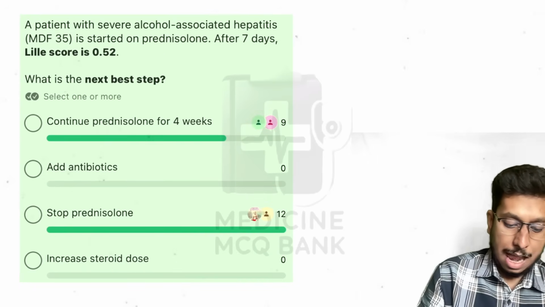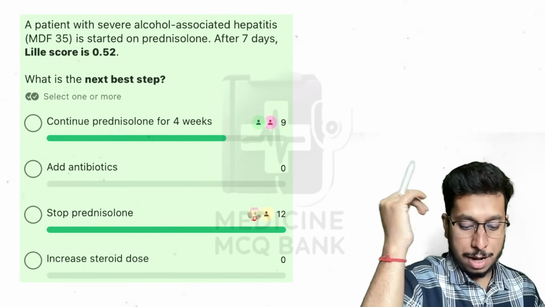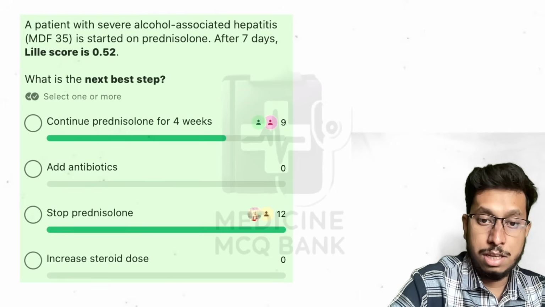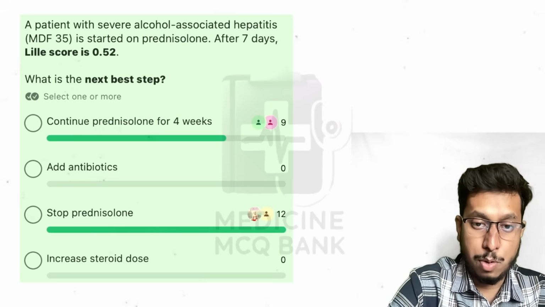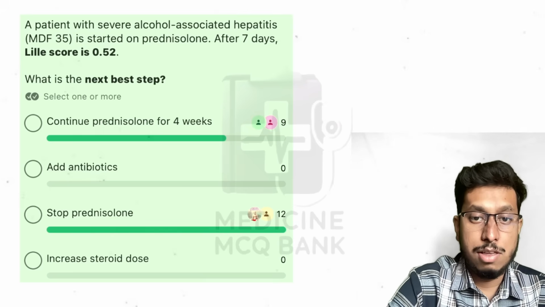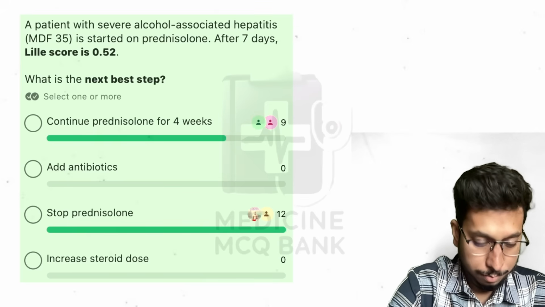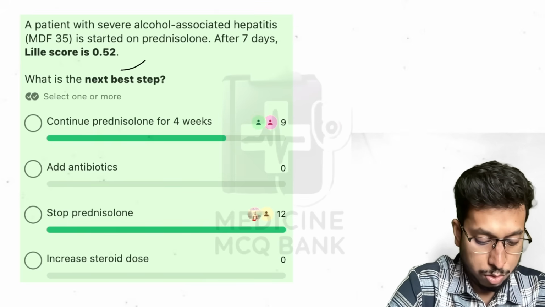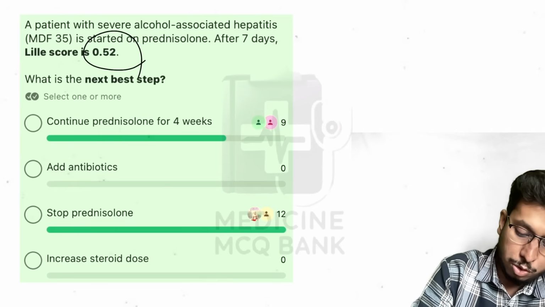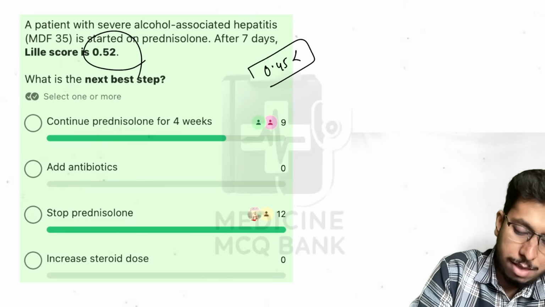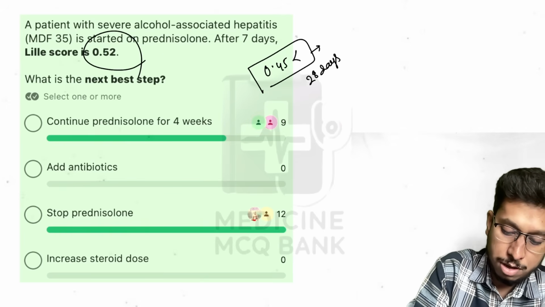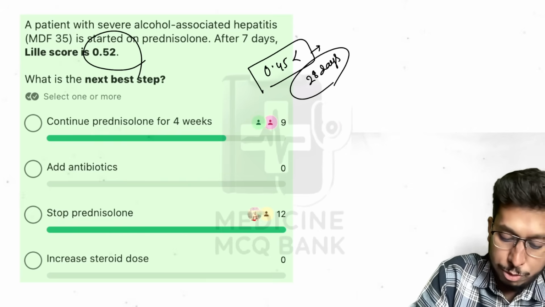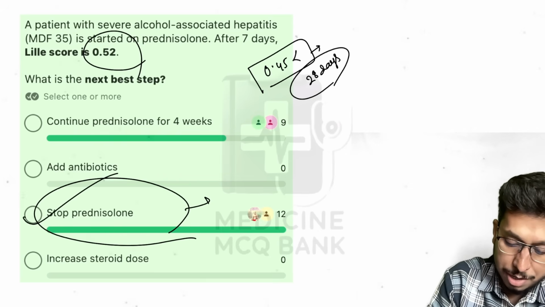A patient with severe alcohol-associated hepatitis is started on prednisolone. After 7 days, the Lille score is coming to be 0.52. So what do you do at this point? It is more than 0.45. A Lille score of less than 0.45 means good control of the disease, and you continue steroid for 28 days at the same dose. When the score is more than 0.45, you need to stop prednisolone and consider the patient for liver transplant.